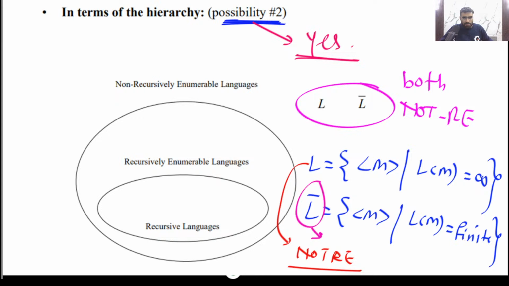This example, is this clear? You can apply the Rice theorem. Take the set of Turing machines where M is a Turing machine. All the Turing machines whose language is infinite, that is not RE, and all the Turing machines whose language is finite, this is also not RE. So both not RE, that is definitely possible, no problem.